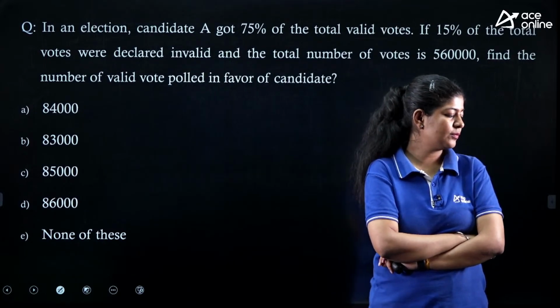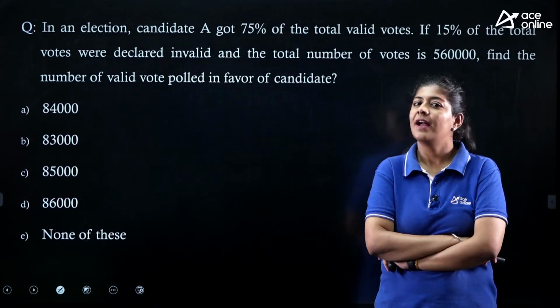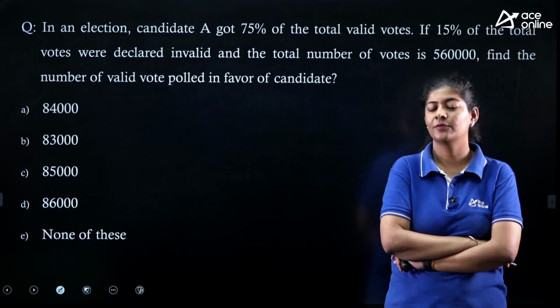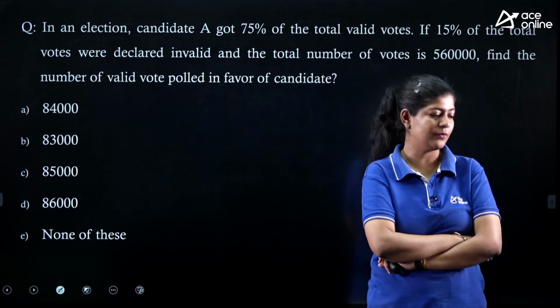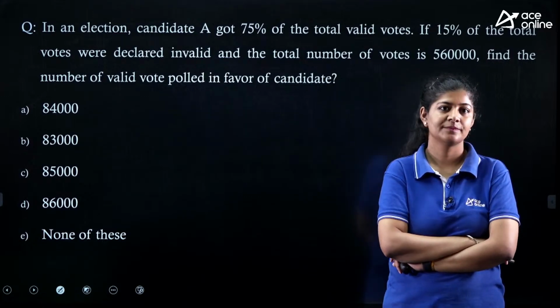Any one of you, what answer are we getting for this one? Again, the same thing that we need to do. We need to assume that there are total 100 votes, and out of that first we need to calculate the valid votes and the invalid votes. Very good. Anyone else?